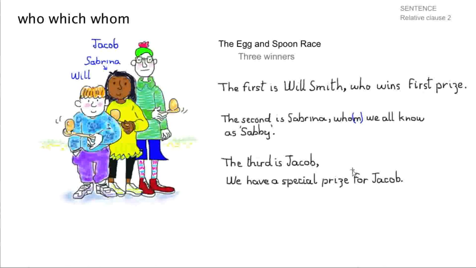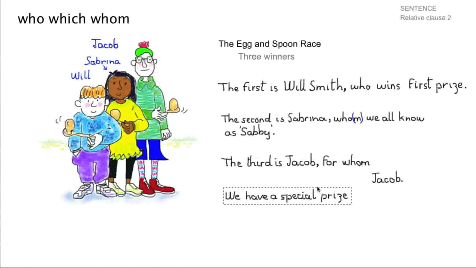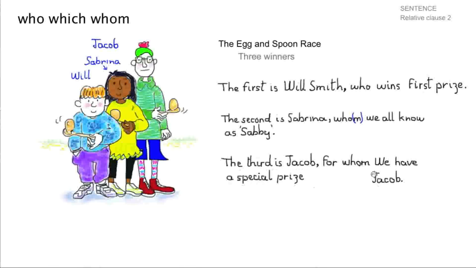I'll start off by putting in the comma, then I'm going to grab for and move that up, get it in place. Then I'm going to write in the word whom, and notice it has to have an M, for whom, after a preposition. Then I'm going to grab the first half of that. Well, it won't fit, it's too long, so I'm going to have to move it down a little bit just to get it out of the way. Then I'll grab the first half and take it up over there, for whom we have, and then I'll grab the second half and move it up here, a special prize. We'll rub that out and we'll replace the capital W with a small w. The third is Jacob, for whom we have a special prize.